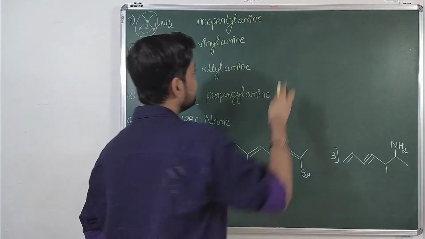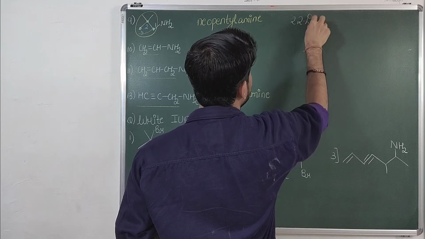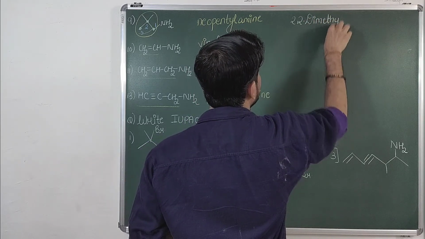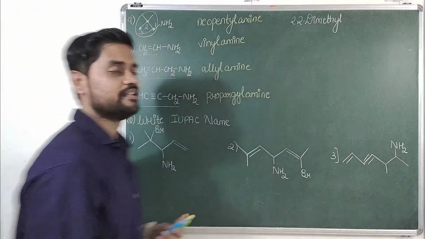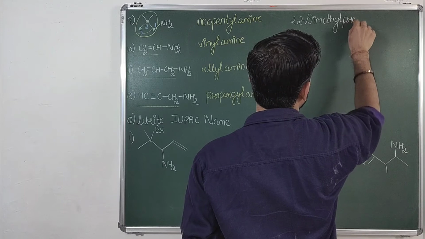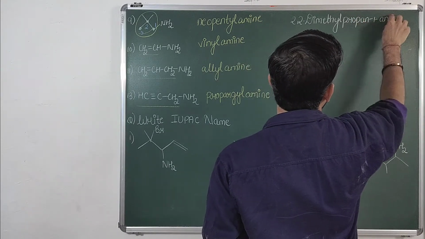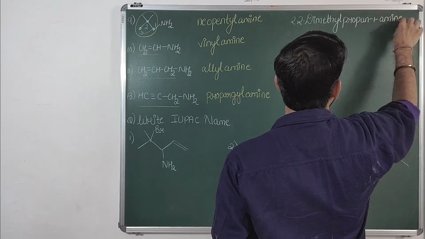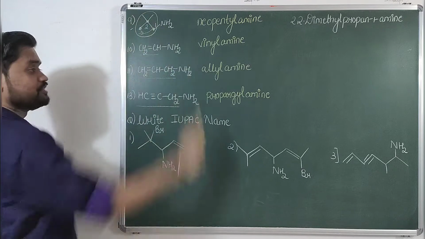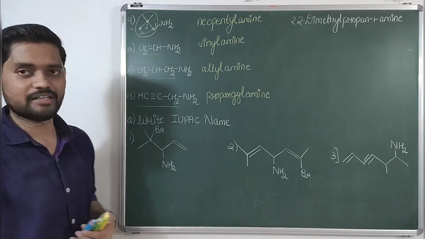So I am going to write its IUPAC name as 2,2-dimethylprop-1-amine. So this is the IUPAC name of question number 9, that is 2,2-dimethylpropan-1-amine.